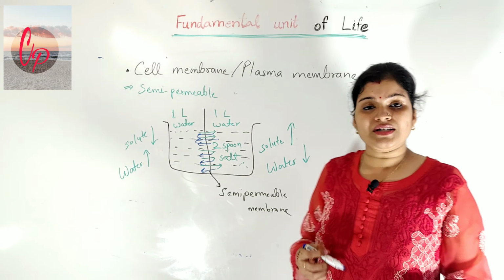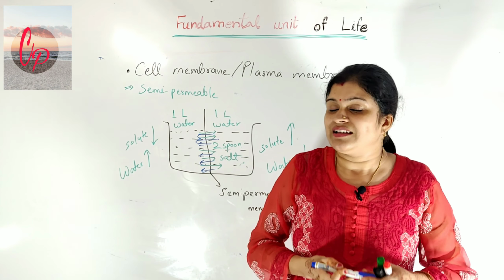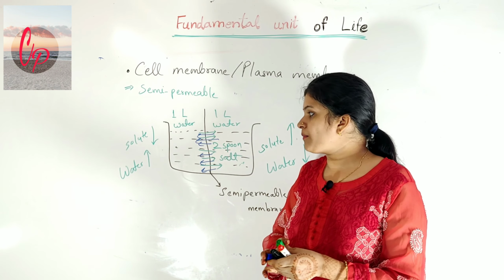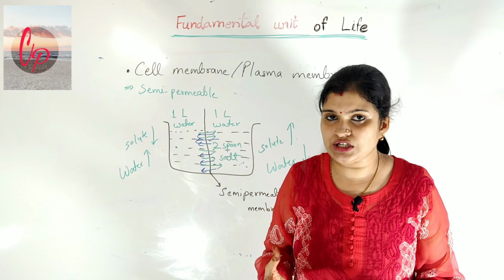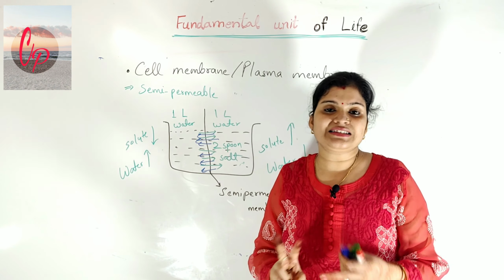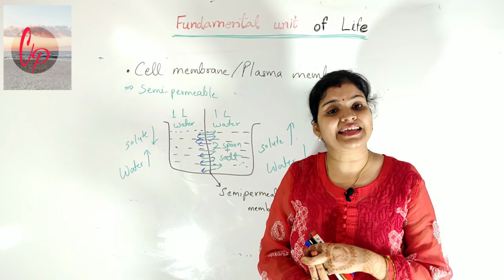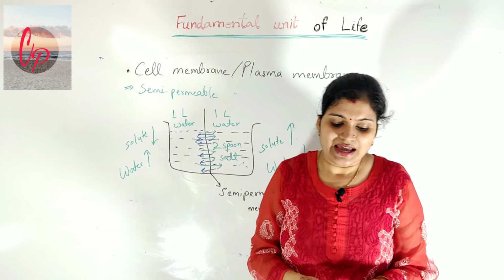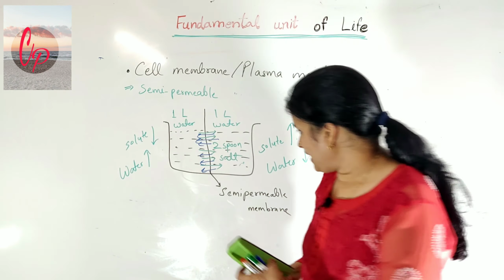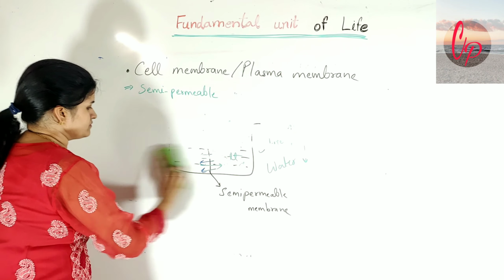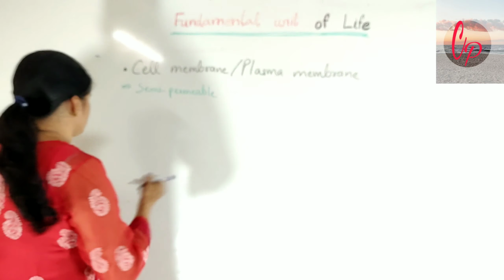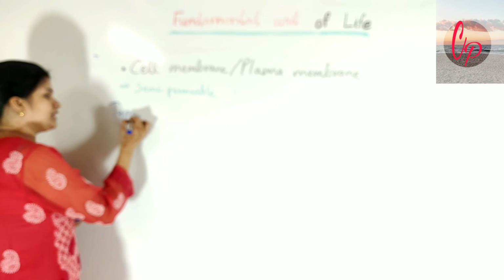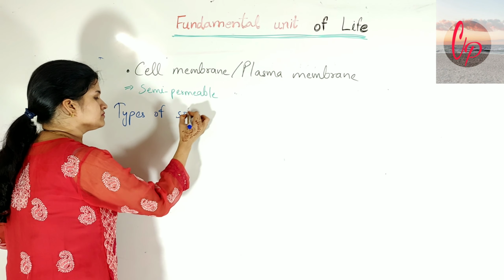One more very important thing I would like to tell you: if we talk about the concentration of solutes and of water in a solution, there are three different types of solutions that can be present around a cell. Basically we are talking about the types of solution.